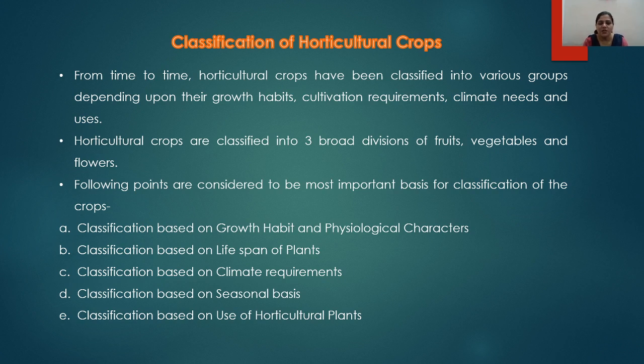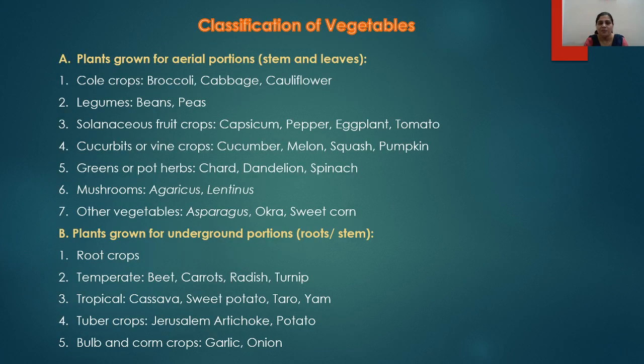The first is classification based on growth habit and physiological characters. Second, classification based on lifespan of the plants. Third, classification based on climate requirements. Fourth, classification based on seasonal basis. And fifth, classification based on use of horticultural plants. So first of all, we will see the classification of vegetables.